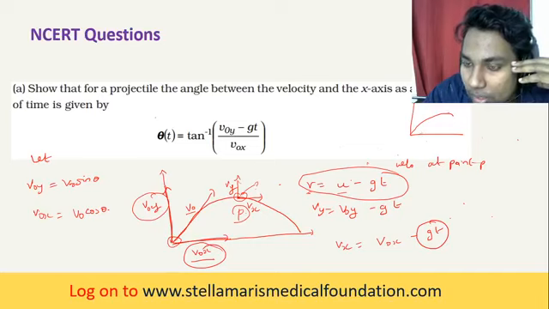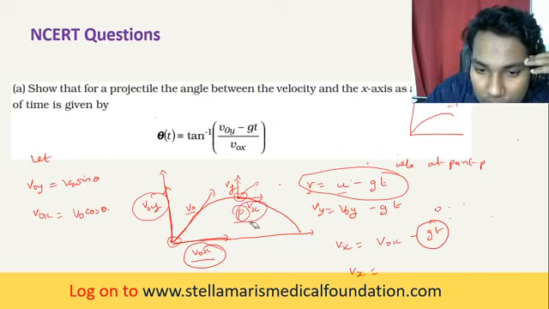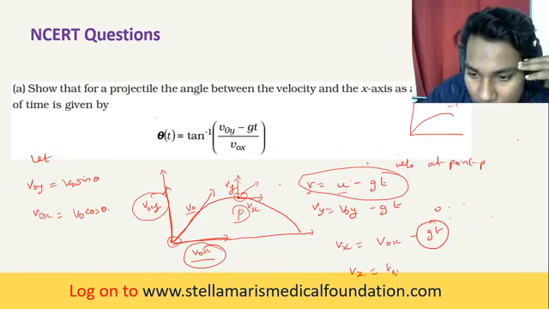In the vertical component, vy will get changed, but vx will not get changed because there is no change in acceleration. Here, due to gravity, there is a change, so this term becomes 0. So vx, the horizontal component, is equal to v naught x.